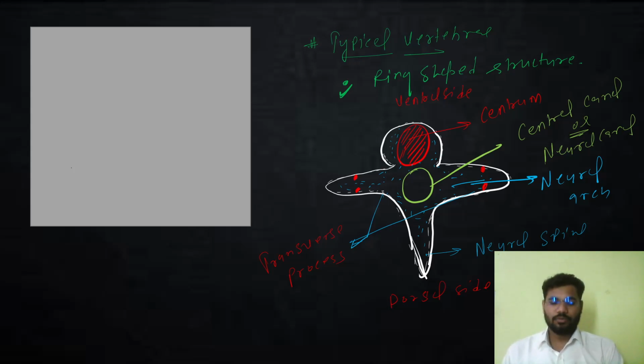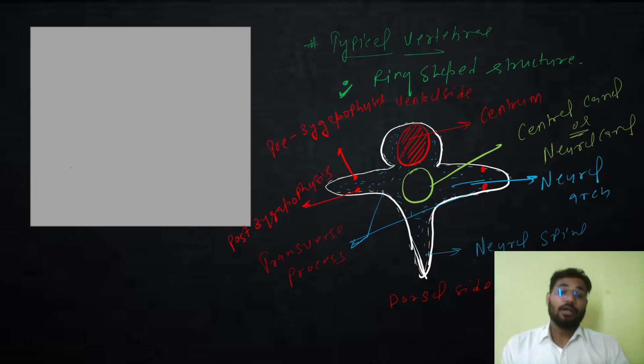Okay, so I'll let you know what is there. These are called the pre and post zygapophysis. This is the prezygapophysis, and this is the postzygapophysis. These are nothing but articulating structures where other vertebrae basically articulate. So this is almost about a common vertebra that we are supposed to know.